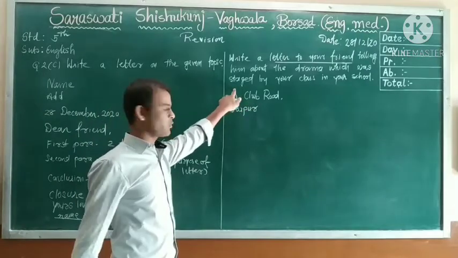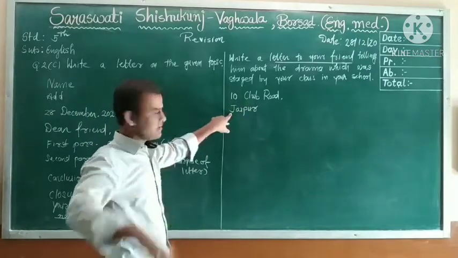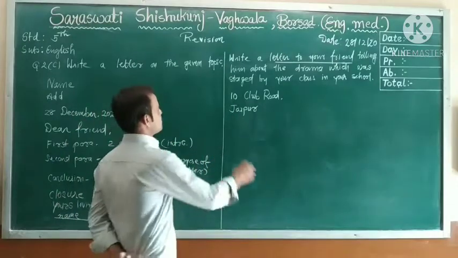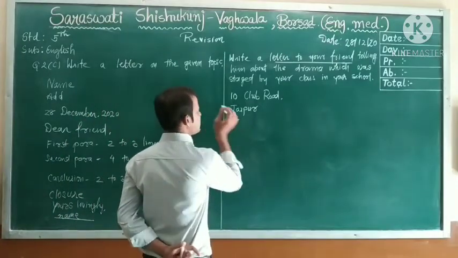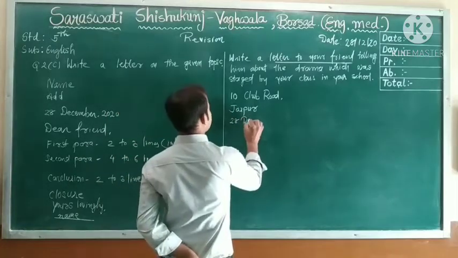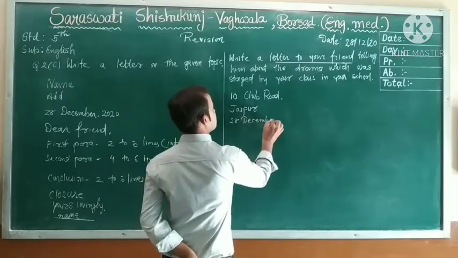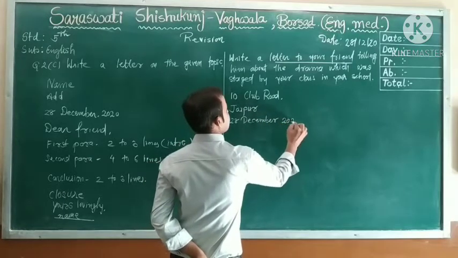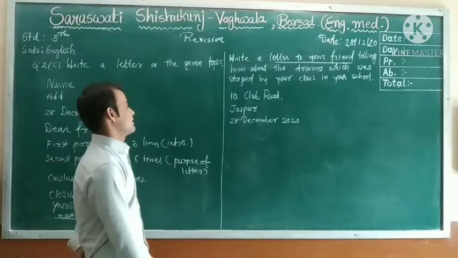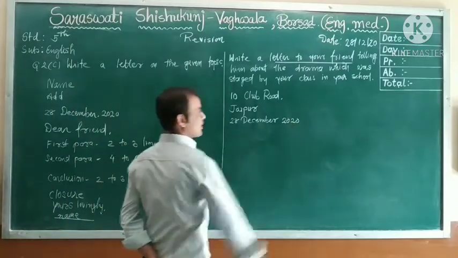If you want to write a name, you can write it here, Jaipur city. Now the date. Suppose I am going to write the date 28 December 2020. Dear students, that is clear.